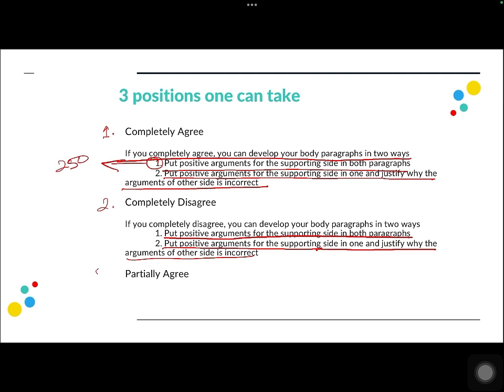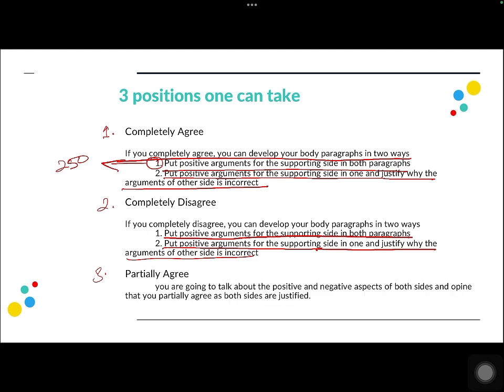Now, the third one is a rather diplomatic side, which is partially agree, because the question was asking to what extent do you agree, right? Obviously, we know that nothing is black and white in this world, so in this case as well, there are a few pros and a few cons of international sports events. It does promote peace at certain times and it does not at times, right? So depending on the notes that we have generated, we have an equal number of notes for both sides. So you can actually say that I partially agree with this statement.